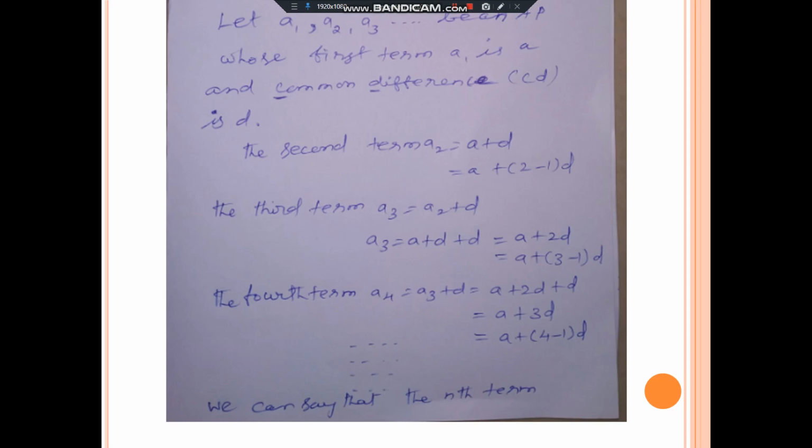That means A plus (3 minus 1) into D. So the third term is A plus 2D.